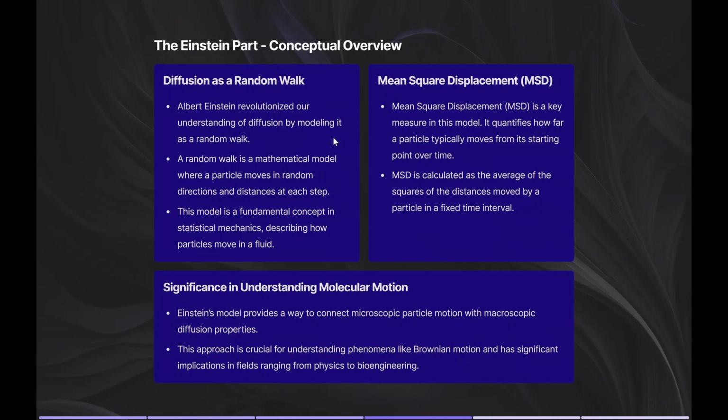So Einstein's big idea was to link this random movement to how quickly and widely particles spread out in a fluid. So when you see something like sugar dissolving in tea, it's all about how these tiny particles are spreading out randomly, and this concept helps us to get why and how diffusivity happens.